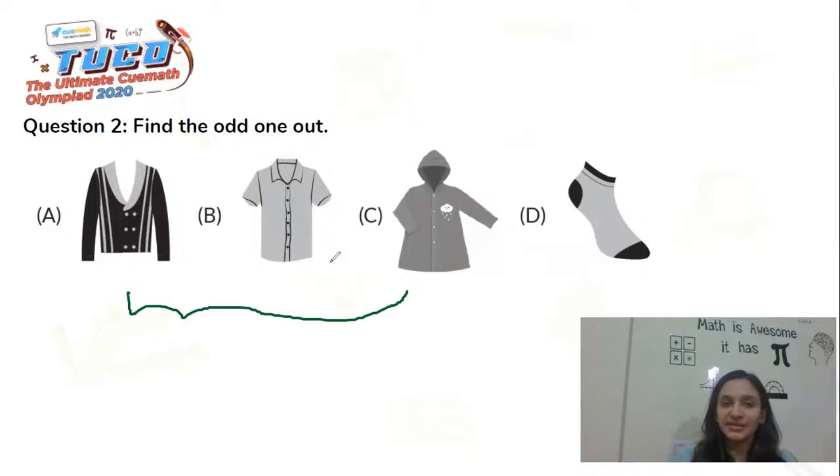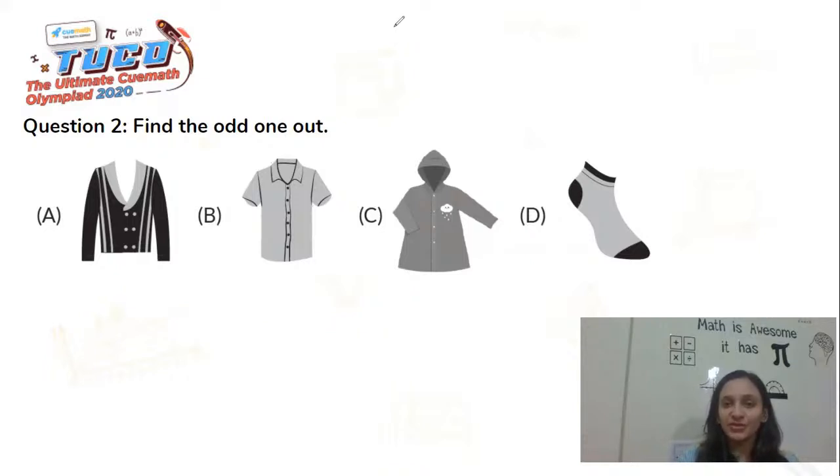So the first three pieces of clothing that we see are for the upper body, whereas the sock that we see in option D is for the feet, which comes in the lower body. So the odd one out here is option D. So this is an easy question. I hope all of you could understand this question and were able to answer it.